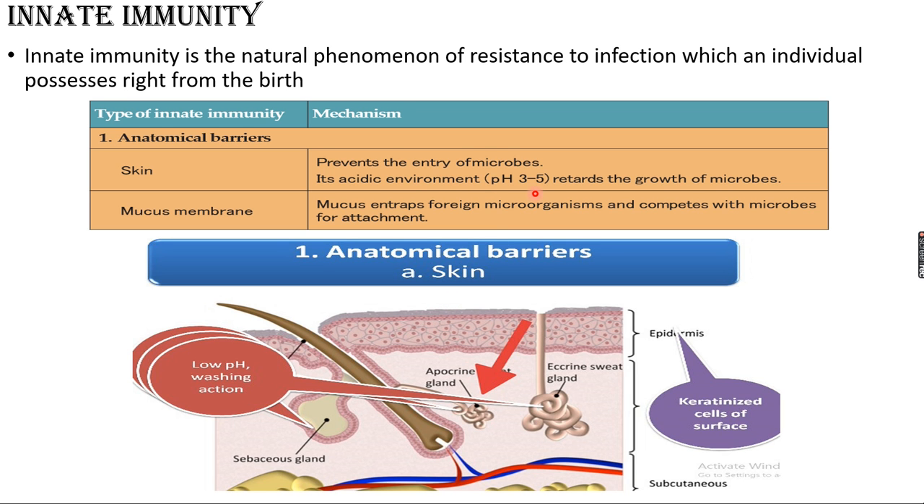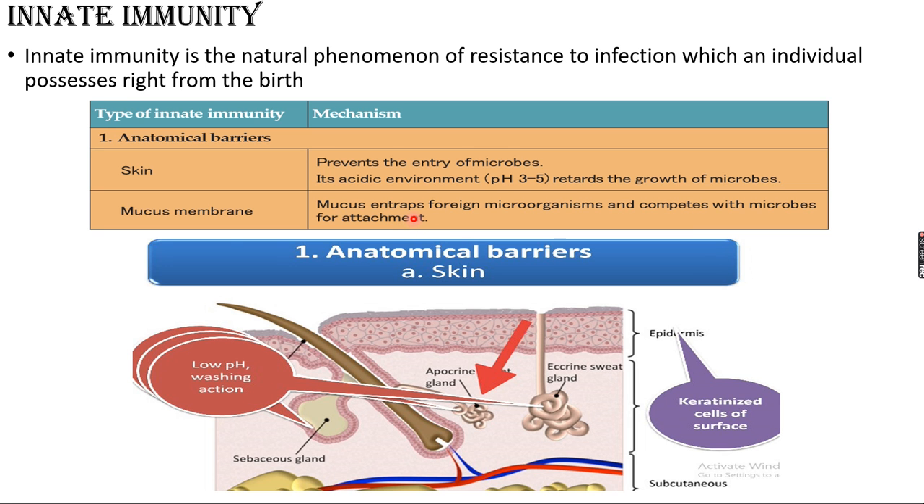The main thing is it keeps an acidic environment and does not allow the entry of microbes. Then the mucous membrane. You can see the mucous membrane present in the respiratory tract and digestive tract, from the mouth and nostrils. What is the white colored mucous membrane present? It entraps. In the next picture I'll show you. It captures the foreign bodies, that is the germs, and competes, fights with the microbes for the attachment.